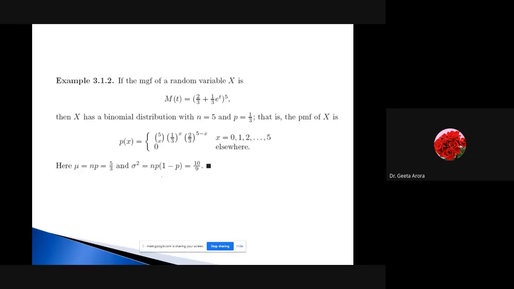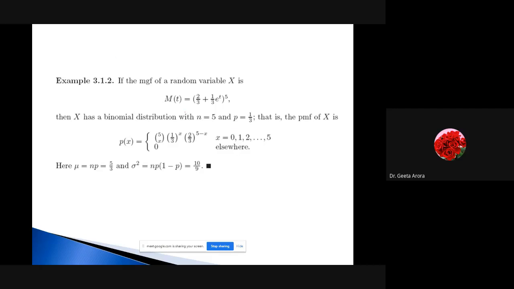The last slide is this one. Here we have just an example. If the moment generating function of the random variable is this, and x has a binomial distribution with this n and p, that is, the probability mass function is given by this, then how can you find the mean and the variance? This is just a solid example that you have to try. You have to work out how we get this information, what your q is, what your p is. Let me give you a hint.